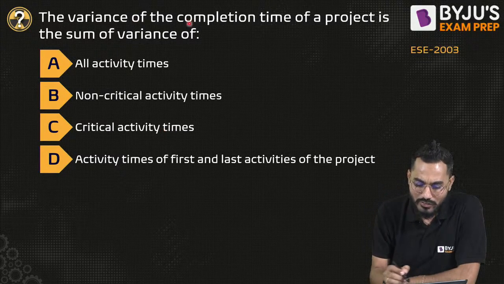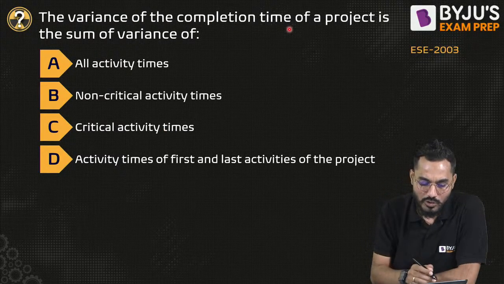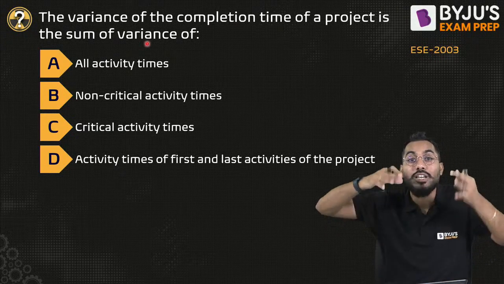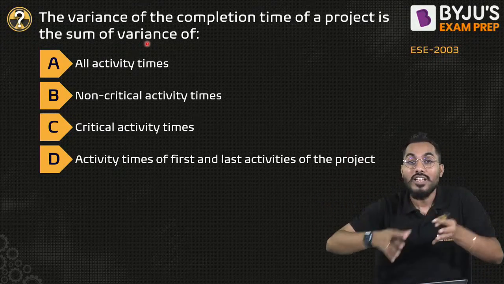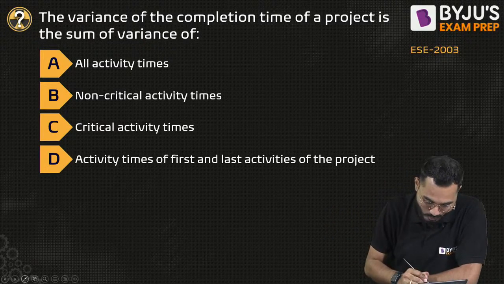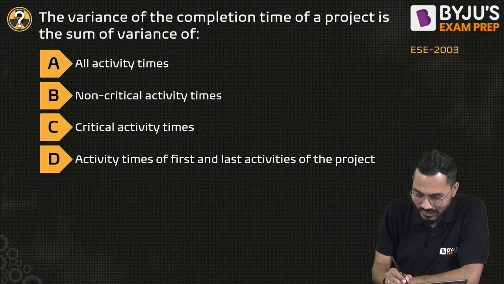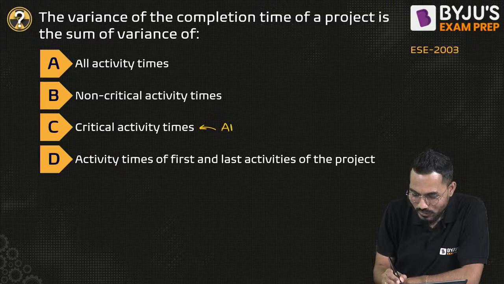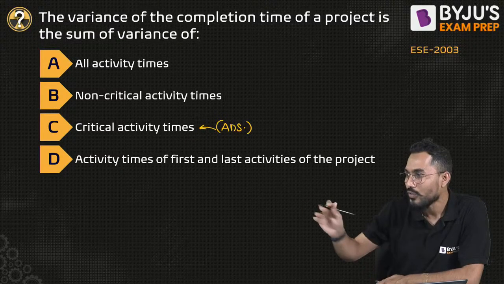As simple as that. The variance of the completion time of the project is nothing but the sum of the variance of critical activities on the critical path. Sir, this was discussed many times in a very detailed manner, right? Fine. So this is my answer, and all of you are correct.